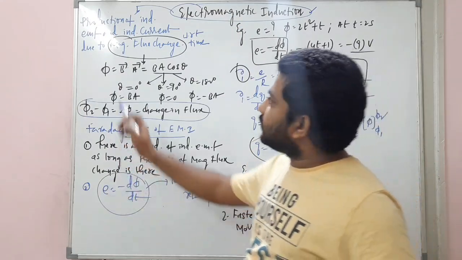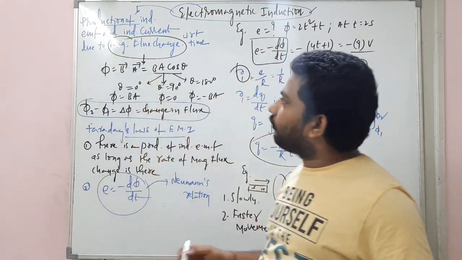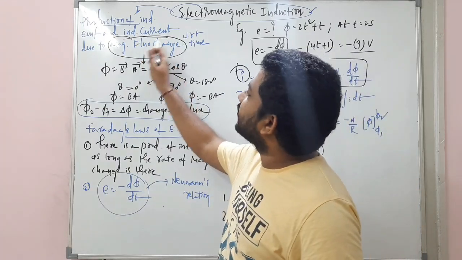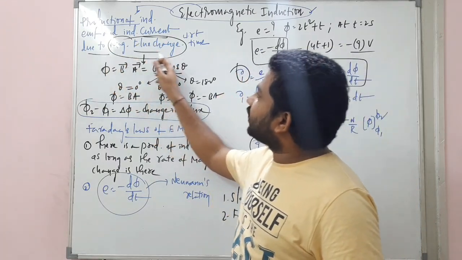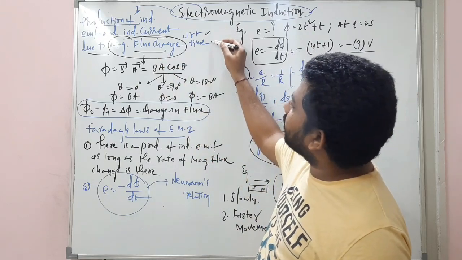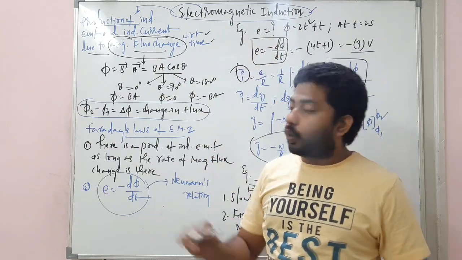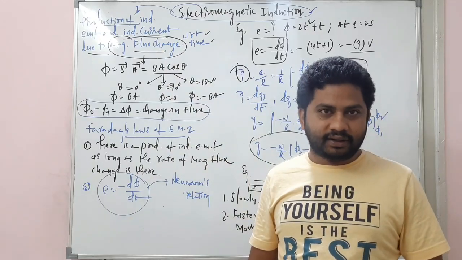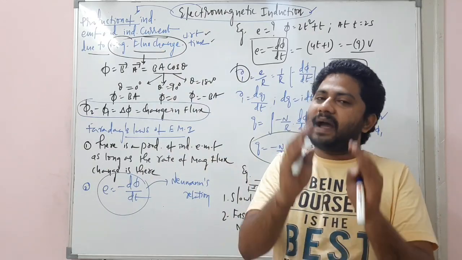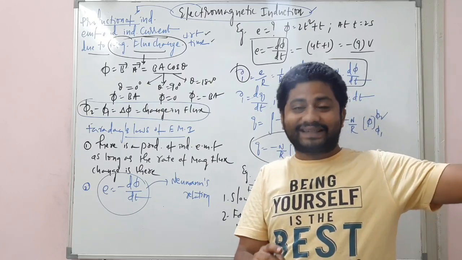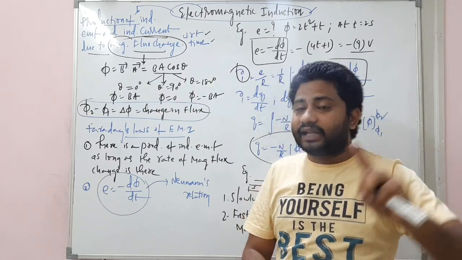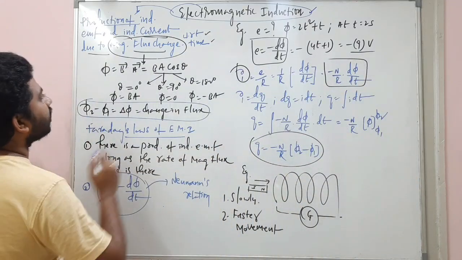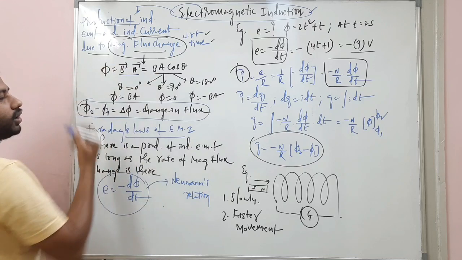Electromagnetic induction is the production of induced EMF and induced current due to the magnetic flux change with respect to time. What is magnetic flux? You should know first. Like electric flux, magnetic flux we have already discussed in the previous chapter, and this is the magnetic flux, which is equal to B bar dot A bar.